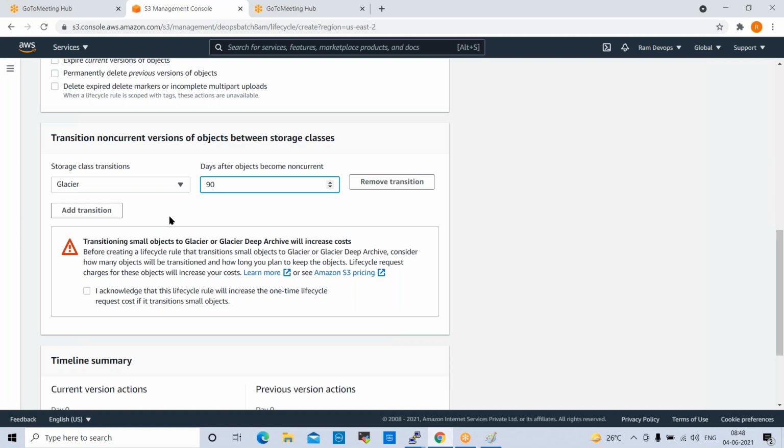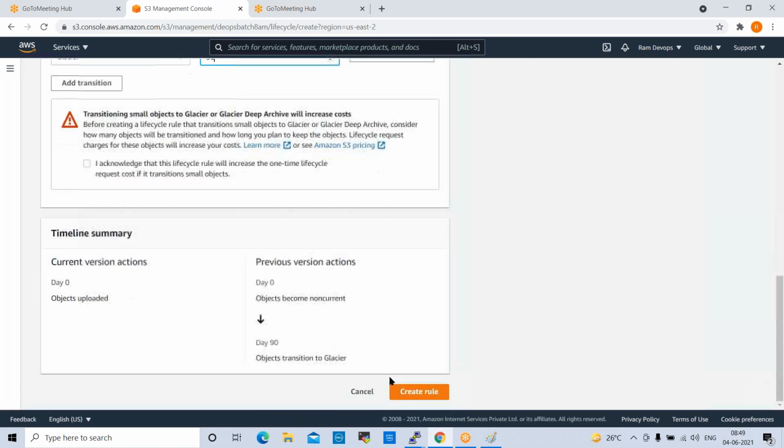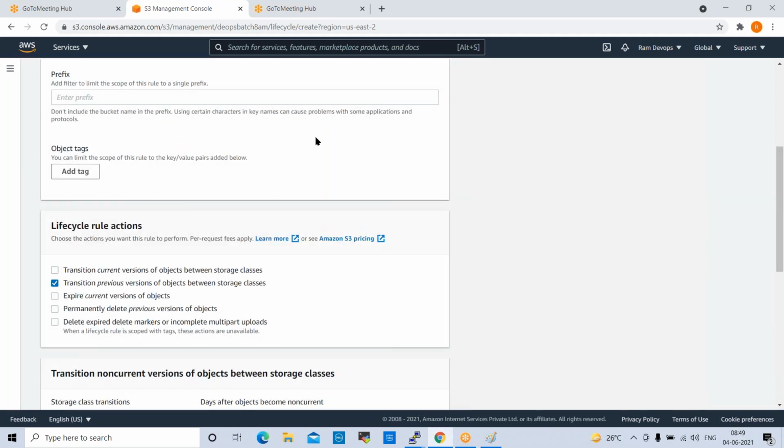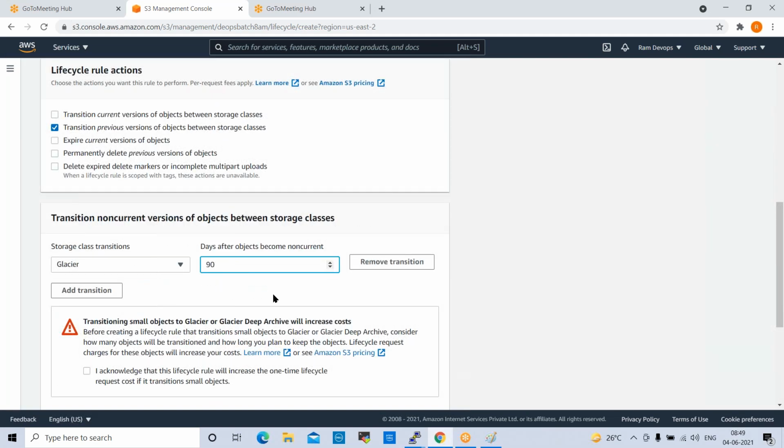This is the way we normally configure it in real projects. Whenever you want to move data to Glacier, we create lifecycle rules, and based on that rule, data will be moved to Glacier. These are the two ways to create Glacier. I acknowledge here and create the rule. Once the data completes 90 days, whatever data you have on the S3 bucket will be moved to S3 Glacier. This is the way we can configure it. Any questions here?